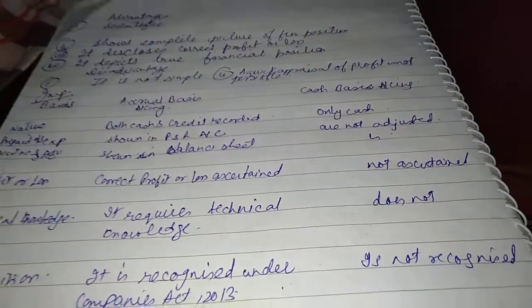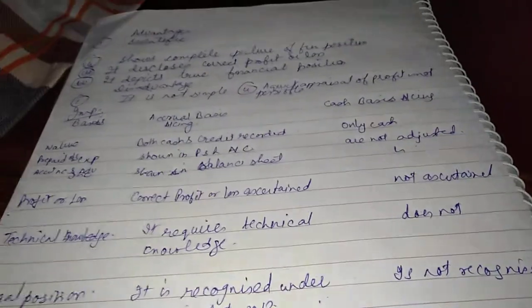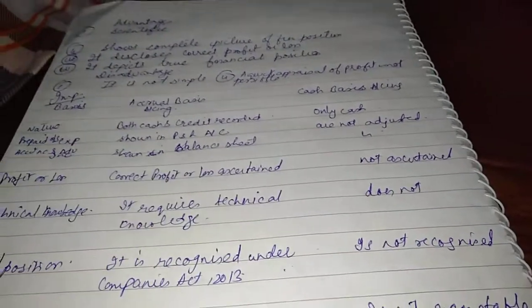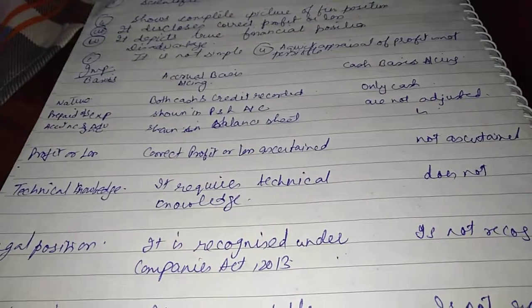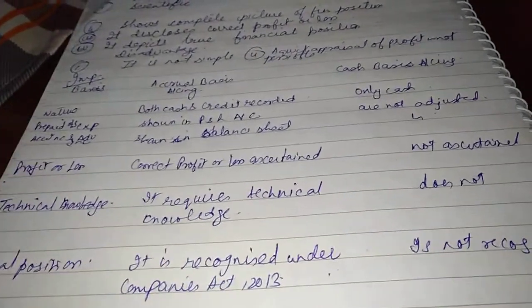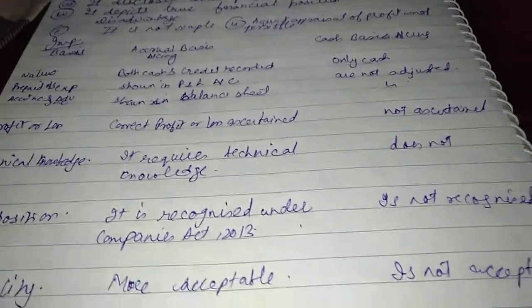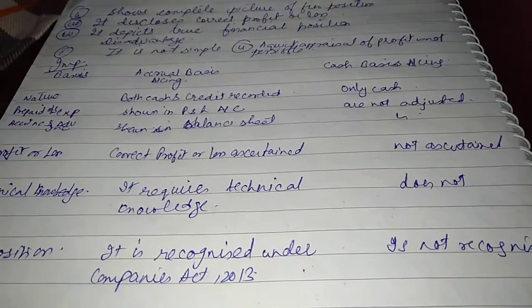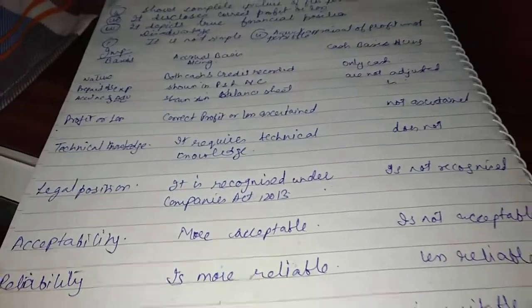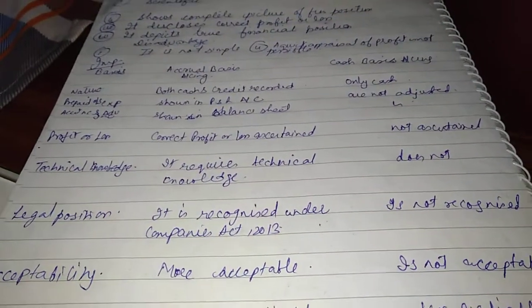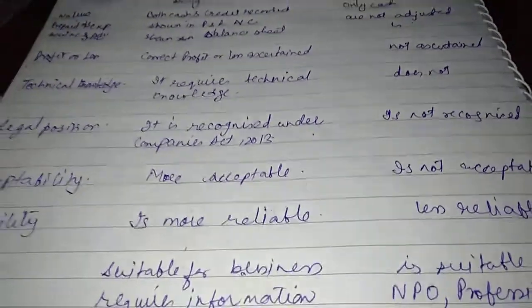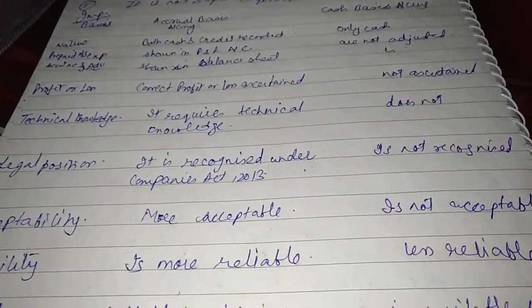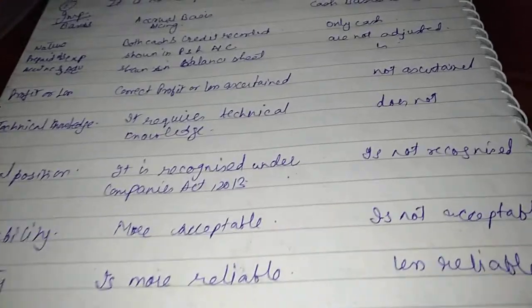Technical knowledge. This is very simple. Accrual basis requires more technical knowledge, whereas cash basis doesn't require that much. Legal position. Accrual basis is recognized under the Companies Act 2013, but cash basis is not recognized. Acceptability. Accrual basis is widely accepted, but cash basis is not that widely accepted. Reliability. This is common sense. Accrual basis is more reliable as compared to cash basis.